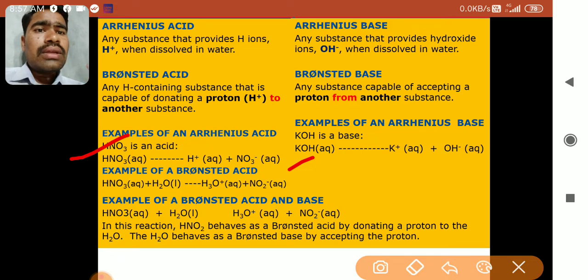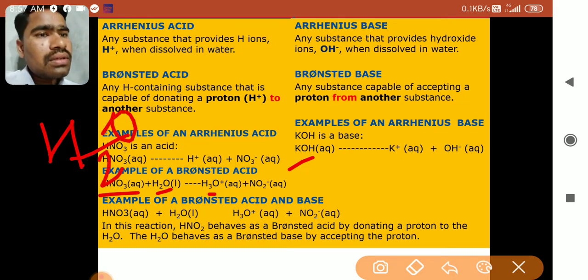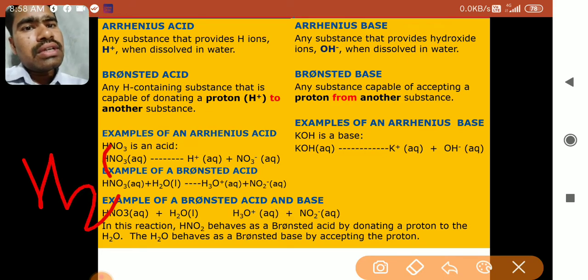Now examples of Bronsted acids. Now see, when HNO3 is mixed in water, meaning when an aqueous solution of HNO3 is taken, what it gives is H3O plus and NO3 minus. Now you must be confused about what H3O means. Now see, suppose it was H2O first, when water H2O was mixed in the HNO3. So in this H2O, what is added from the acid?